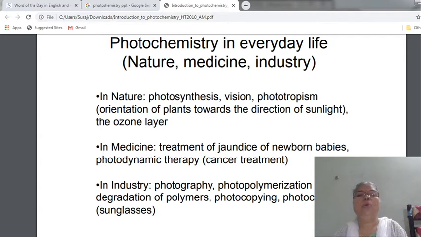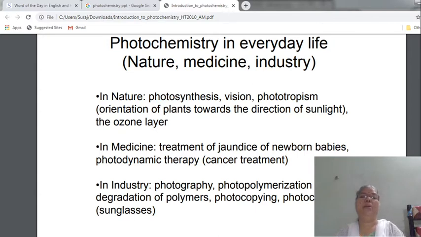Then phototropism, which is nothing but the orientation of plants towards the direction of sunlight. Again, the ozone layer is also one example of a photochemical reaction.